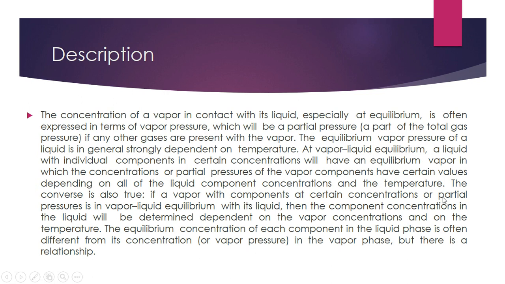The converse is also true. If a vapor component at a certain concentration, the partial pressure, is in vapor liquid equilibrium with its liquid, then the component concentration in the liquid will be determined, dependent on the vapor concentration and on the temperature. The liquid concentration of each component in the liquid phase is often different from the concentration, that is vapor pressure, in the vapor phase, but there is a relation between them.